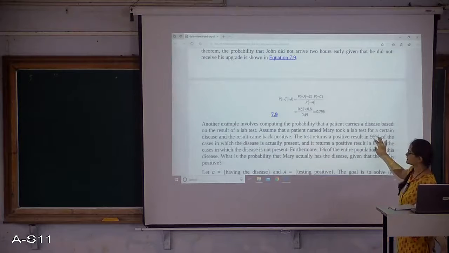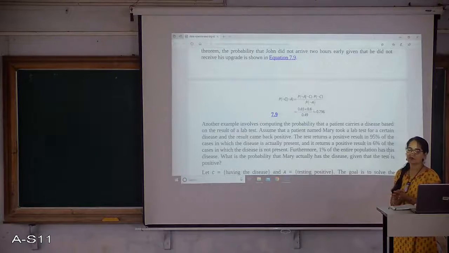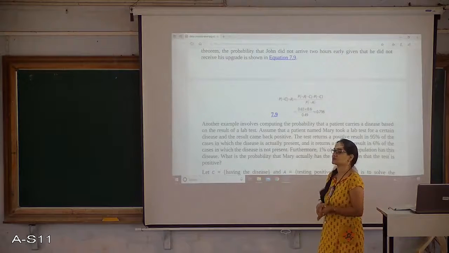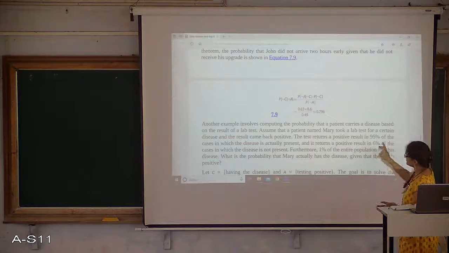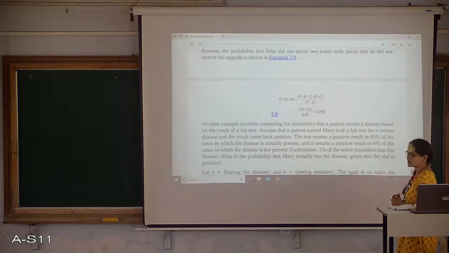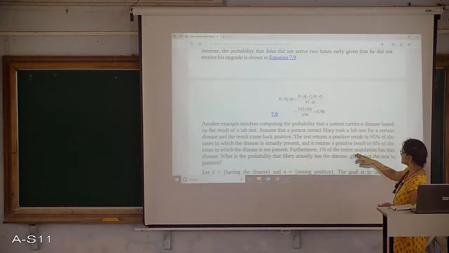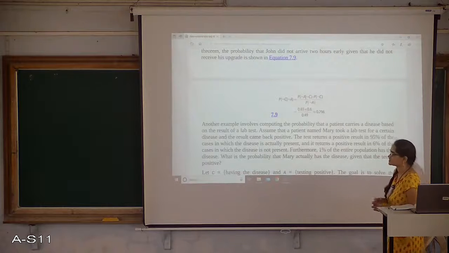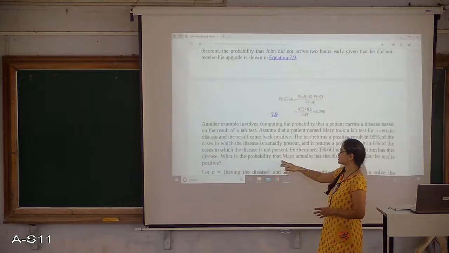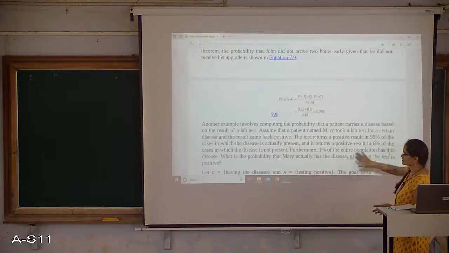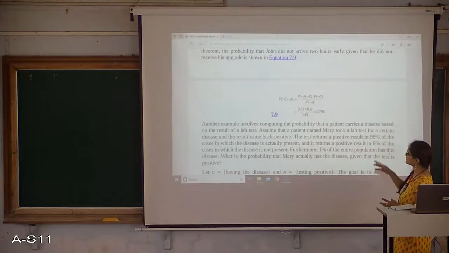So here what they are saying is that 95% of the time the test is correct: the disease is present and they say it is present. Sometimes, 6% of results say it is present even if it is not present. And 1% of the entire population has this disease. What is the probability that Mary actually has the disease? This is another case we are considering here.